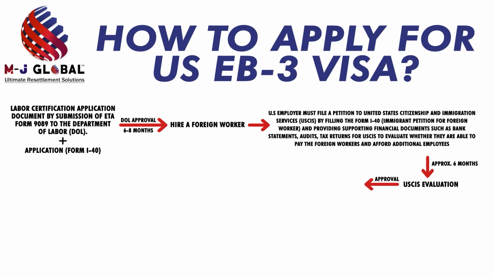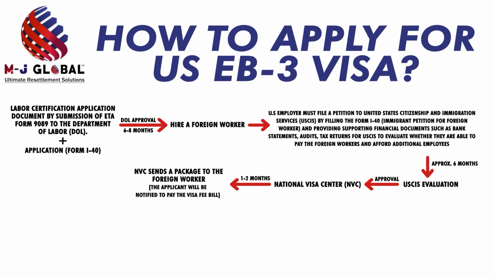After the approval of the petition, the case goes to the National Visa Center. The National Visa Center will then send a package to the foreign worker in any of the categories. The package is completed by NVC within 1 to 2 months. The applicant will be notified to pay the visa fee bill.